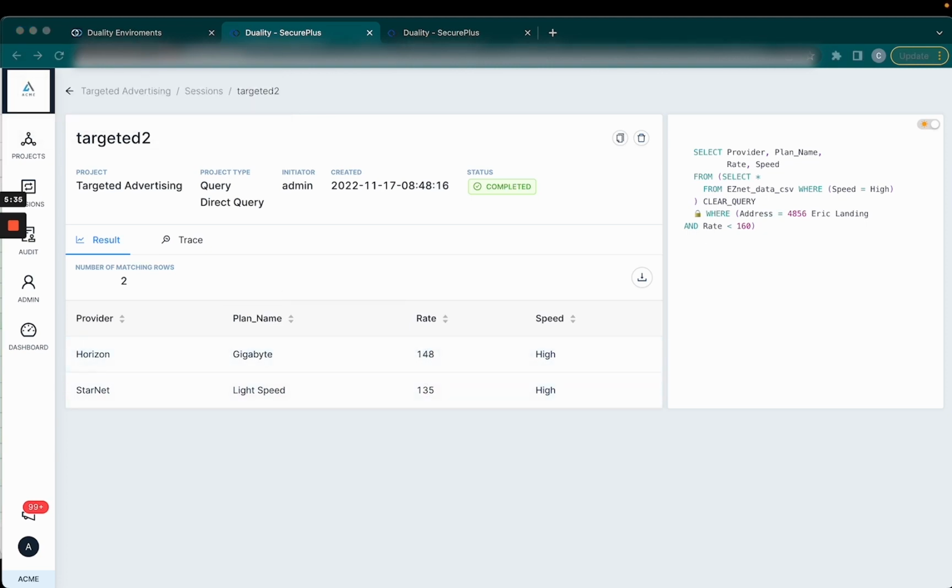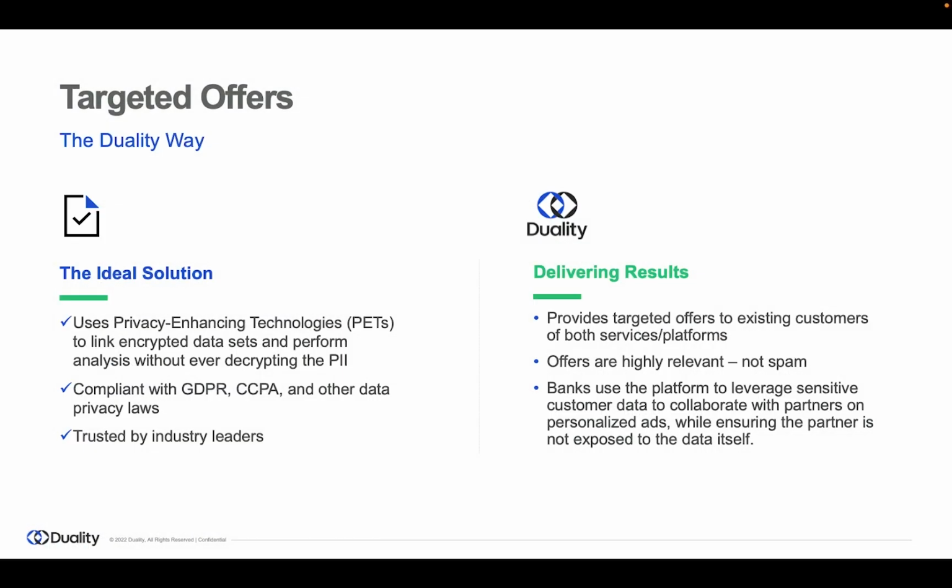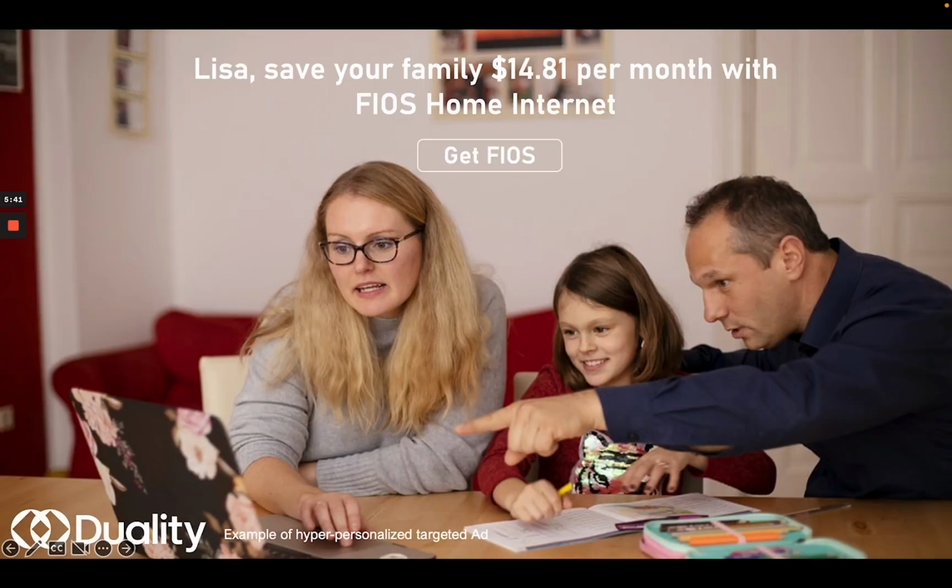Now, this allows Acme to offer highly customized ads to our customers. And instead of having a generic, basic ad, we can now specify to the customer exactly how much they'll save per month if they switch to a particular internet provider.